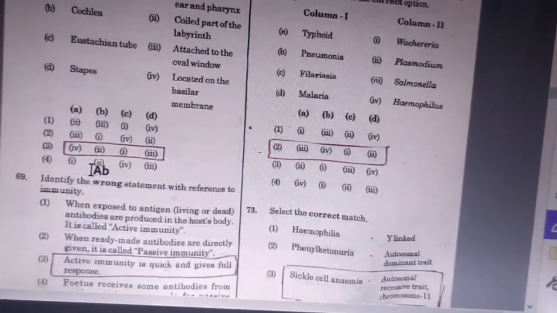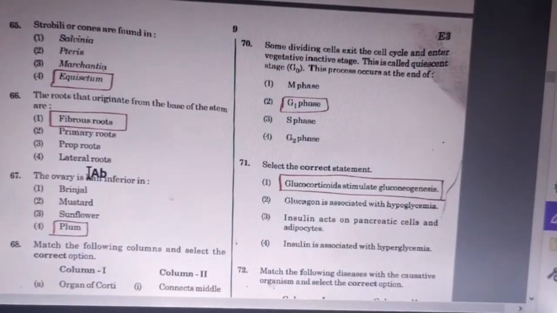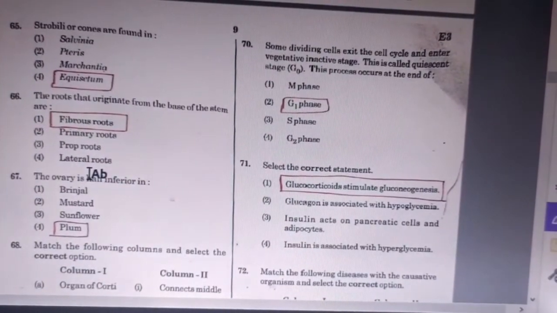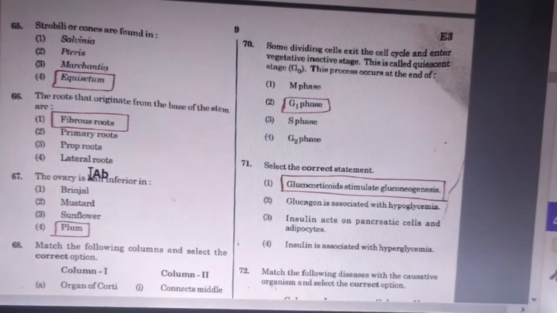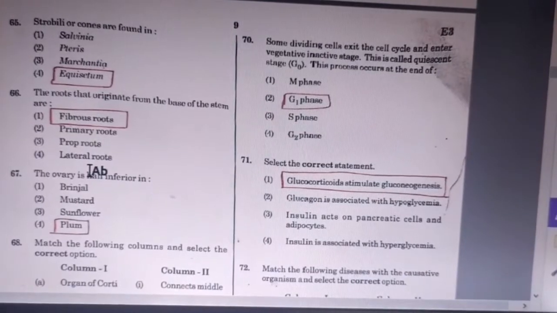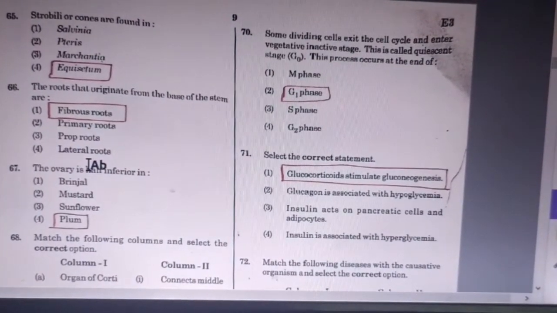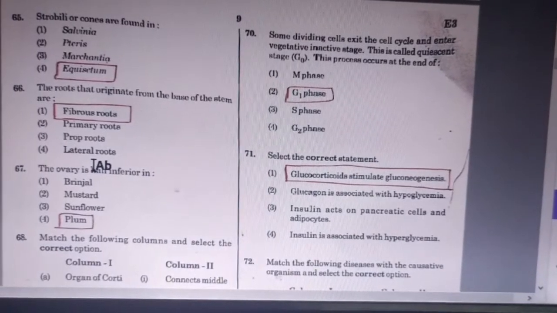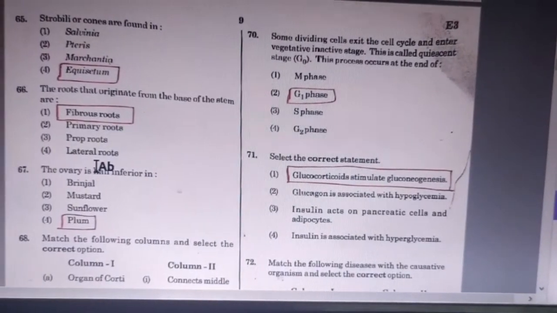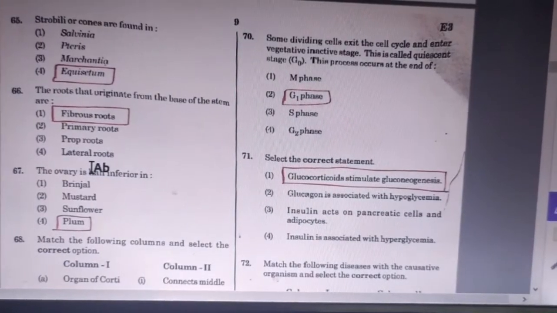Then 70th question is, some dividing cells exit the cell cycle and enter vegetative inactive stage. This is called quiescent stage G0. This process occurs at the end of G1 phase. 71 question. Select the correct statement. Answer is glucocorticoid stimulates gluconeogenesis.